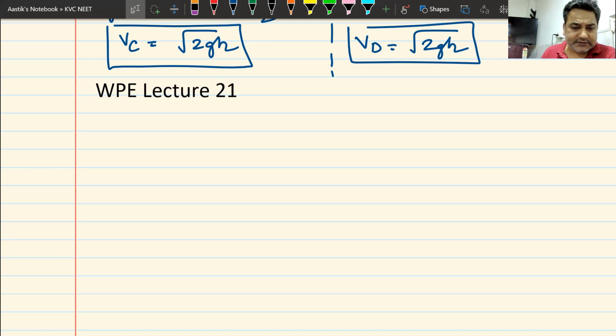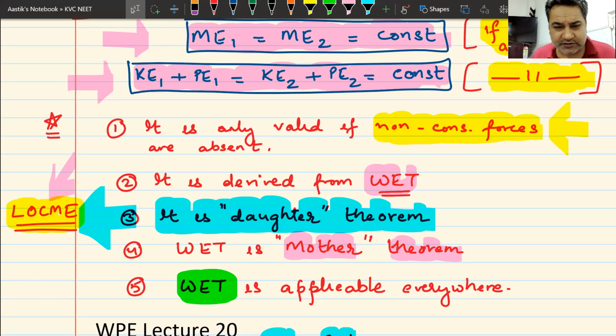In previous class, we were discussing the law of conservation of energy, and we will continue with the same thing in today's class. Law of conservation of energy, we had seen that if only conservative forces are present and non-conservative forces are absent, the mechanical energy of a body remains constant. And we had seen this law of conservation of mechanical energy, and we had applied it